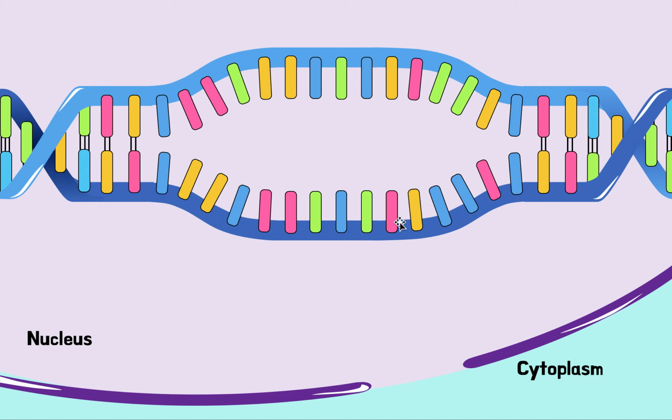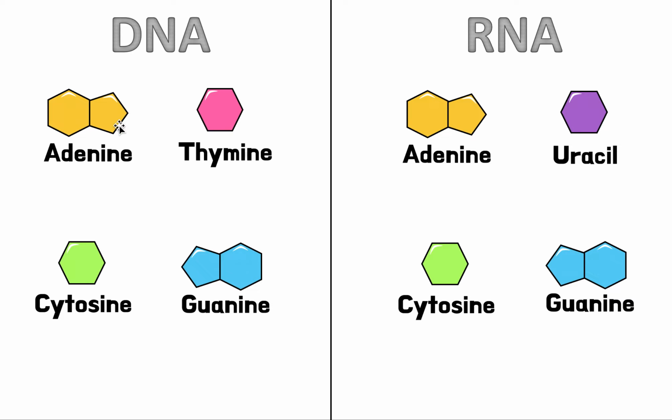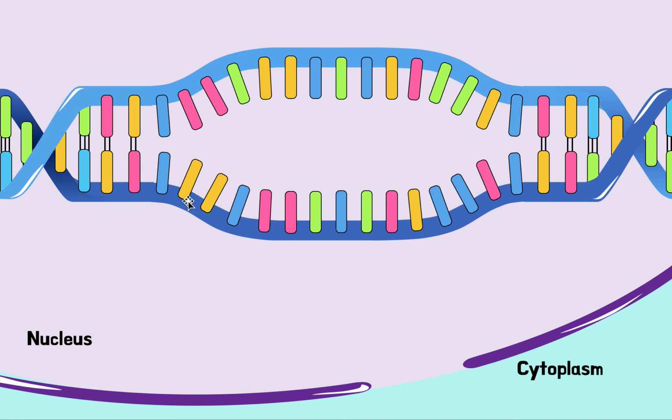Now remember, this is just a quick recap for you in case you forgot a little bit. Remember, DNA is made up of these four letters: A, T, C, and G, right? That's the code. DNA is made up of these four letters put in different orders. So we know when we come to this image, this here is our code. So these are different letters coding for something, coding for this protein that we want to make.